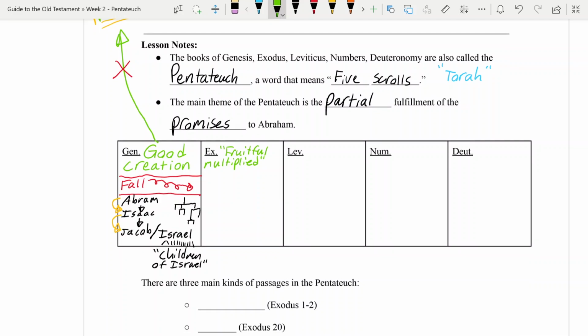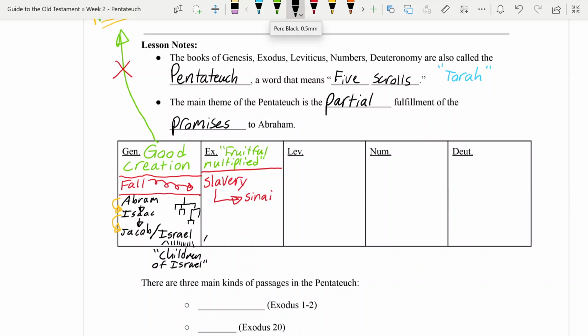So the people have been fruitful and they've multiplied, but of course there's a problem coming. A new Pharaoh comes over Israel and he enslaves the people of Israel. He puts them into slavery. And so the story of Exodus is about how God takes the people of Israel from slavery and through their leader Moses brings them out of Egypt. There's the 10 plagues, the crossing of the Red Sea, and they end up at Mount Sinai.